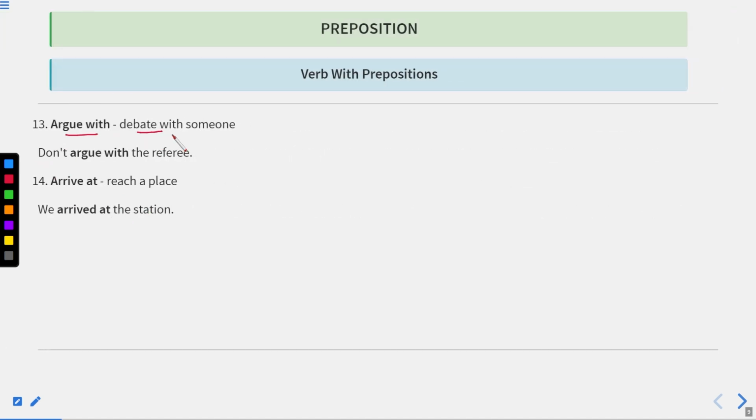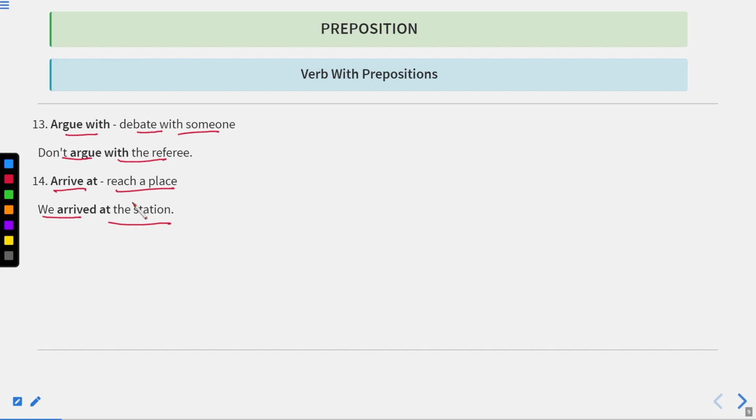Argue with means debate with someone. When we argue, it means two people argue with each other, they present their opinions but do not accept the opinion of the other person. Okay, don't argue with the referee. Arrive at means reach a place. We arrived at the station. Okay, so arrive at means when we reach a place.